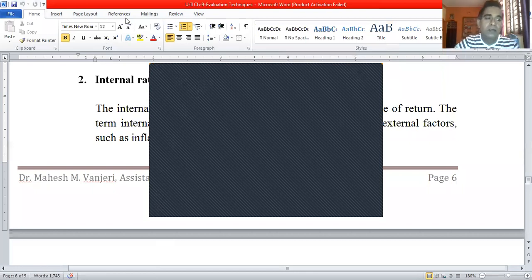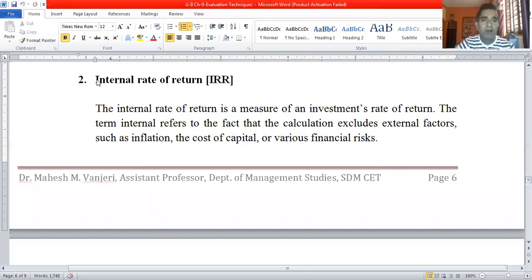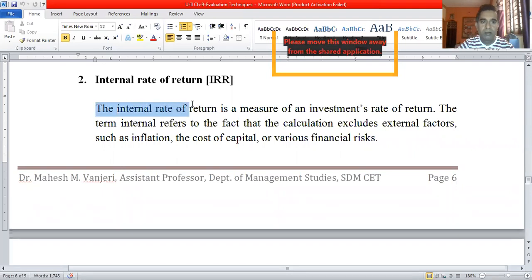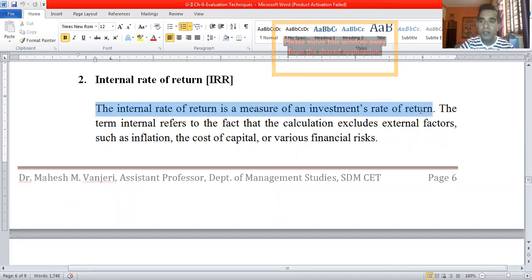Let us begin with the understanding of internal rate of return. Internal rate of return is a measure of an investment's rate of return. If the rate of return of a project is calculated, that itself is the internal rate of return.